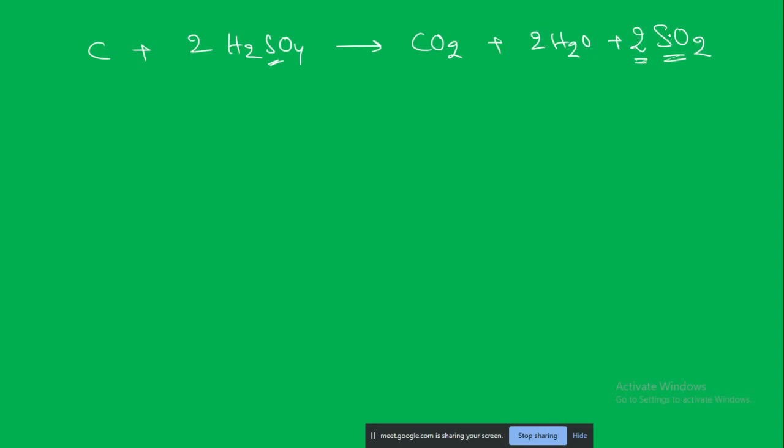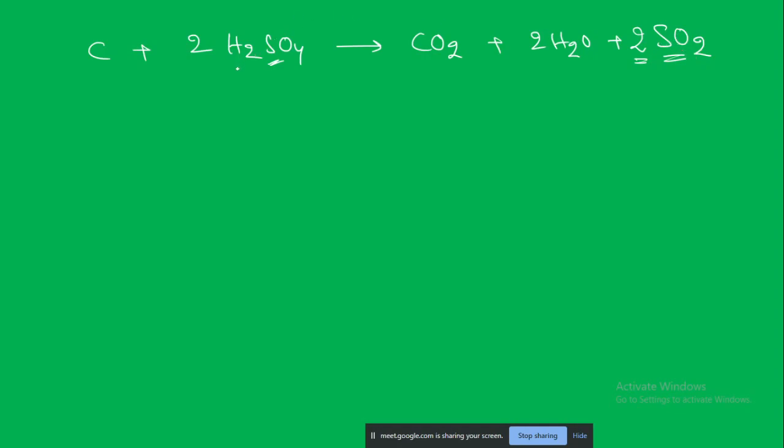The 2 in front only means that there are two molecules of sulfur dioxide. So here in H2SO4, sulfur was earlier bound to 4 oxygen atoms, but now only with 2 oxygen atoms. It has lost the oxygens, so we can say it is reduced.